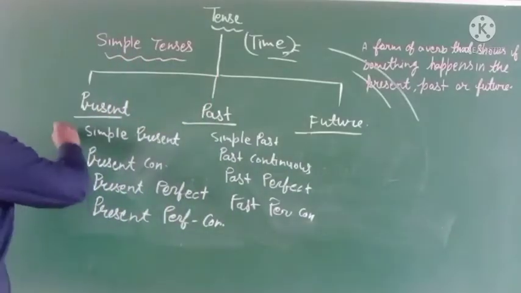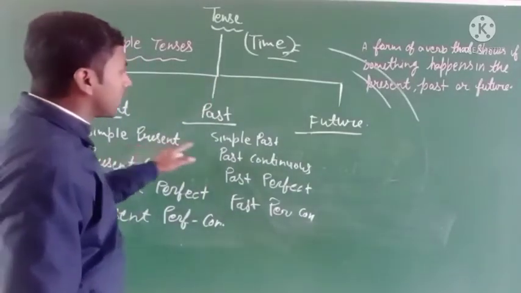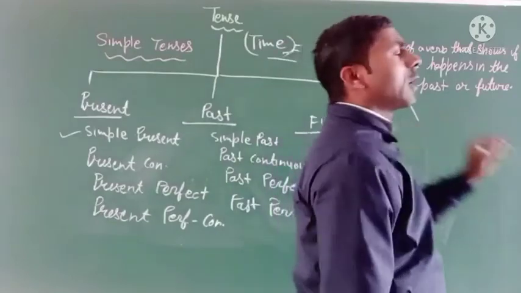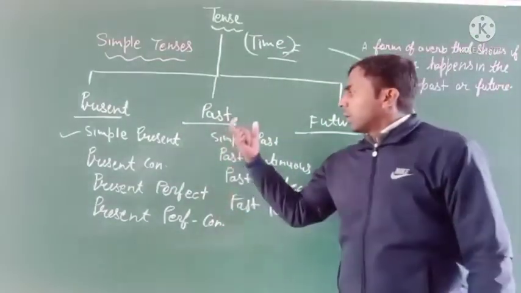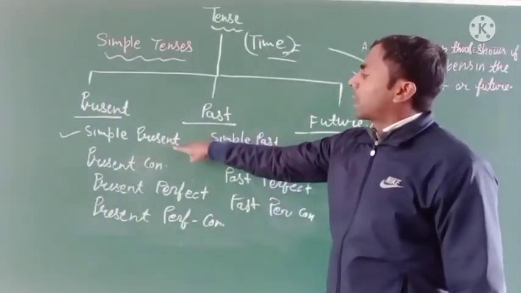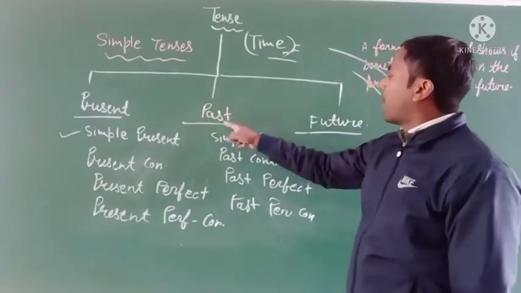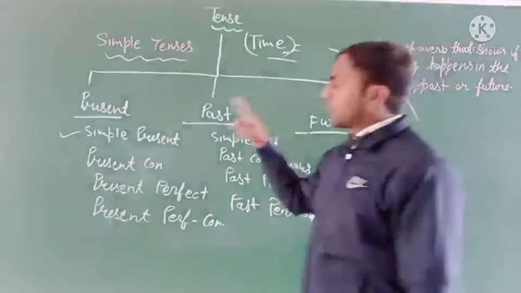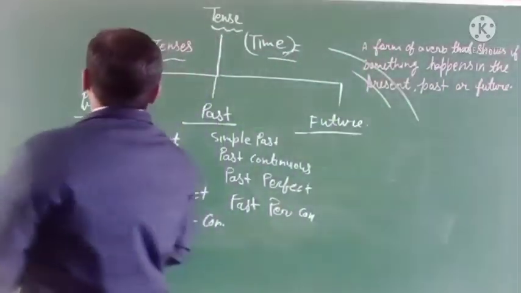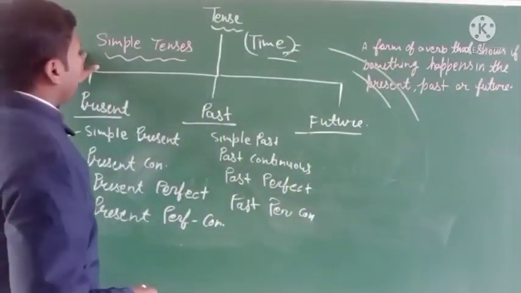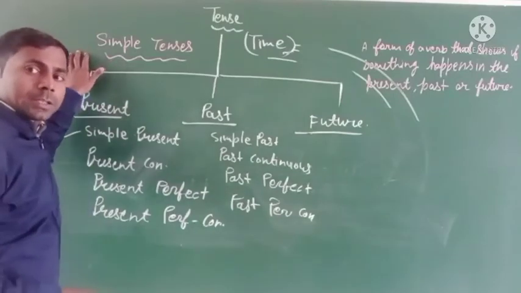So the first part is the simple present tense, simple past tense, and simple future tense. We have to know about these subparts of the present, past and future. The first part will be the simple, and now we have to learn about the simple tenses.